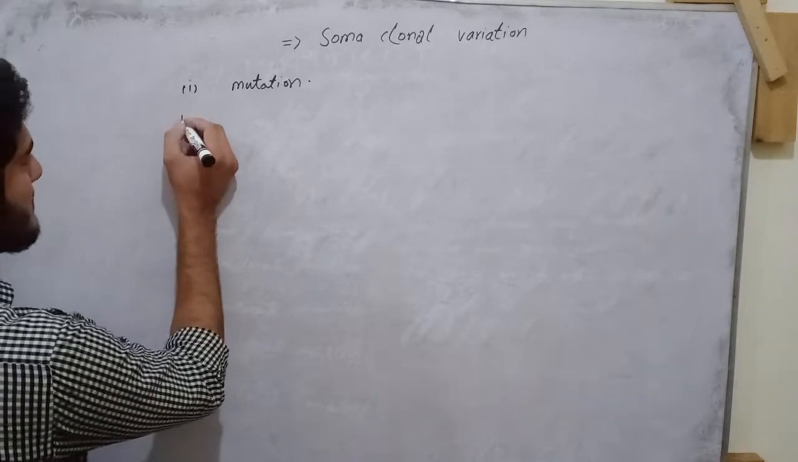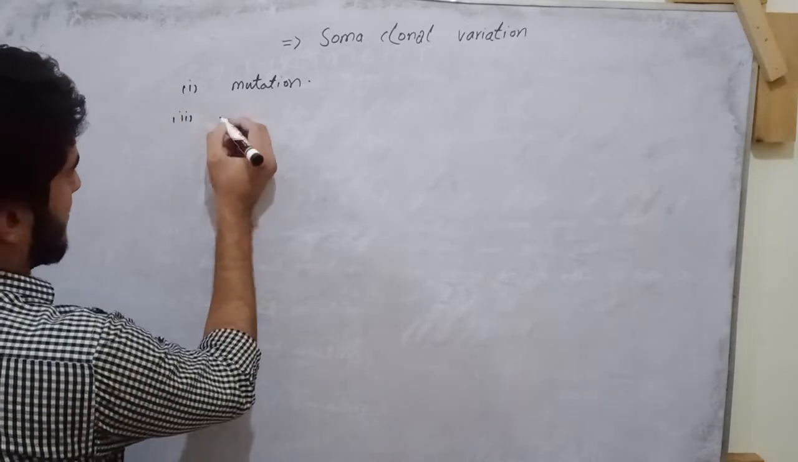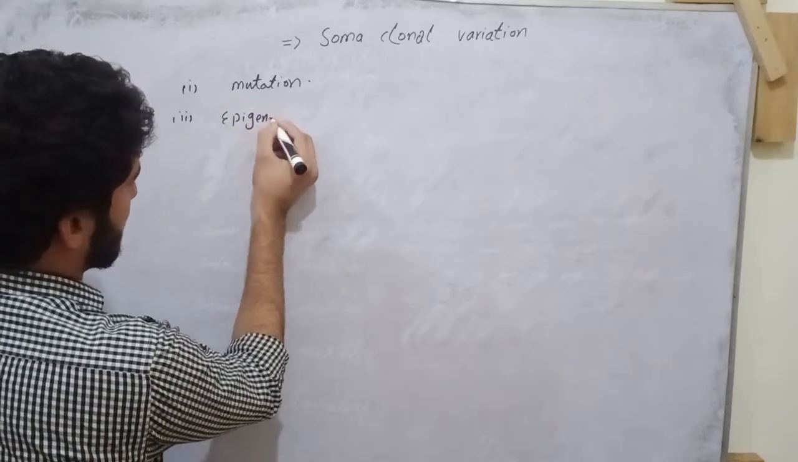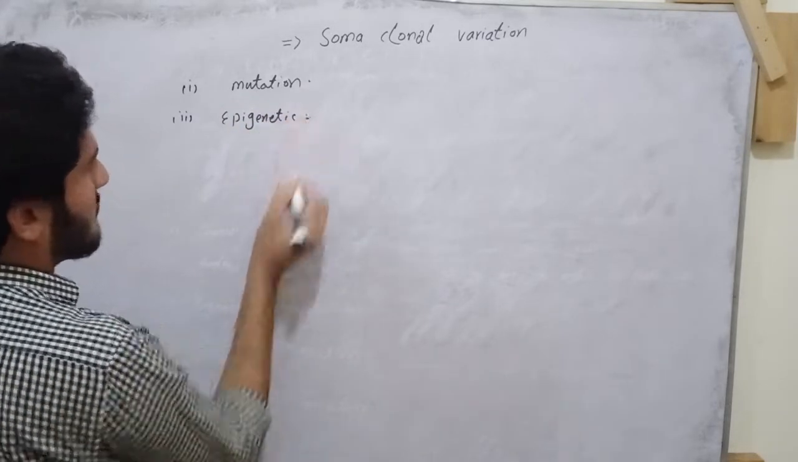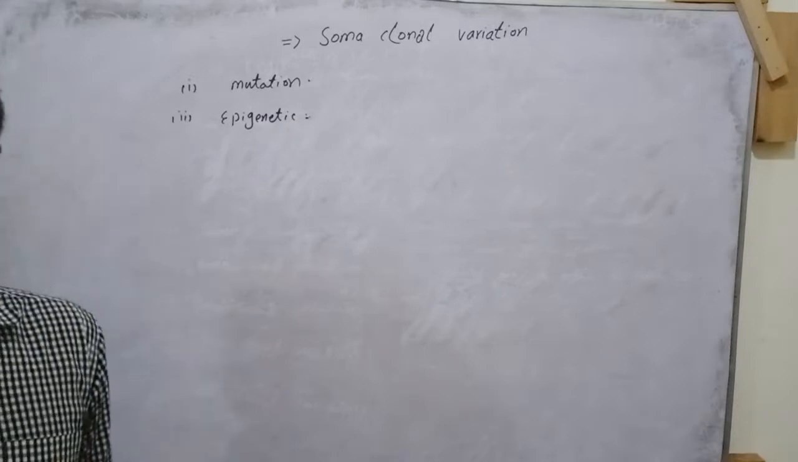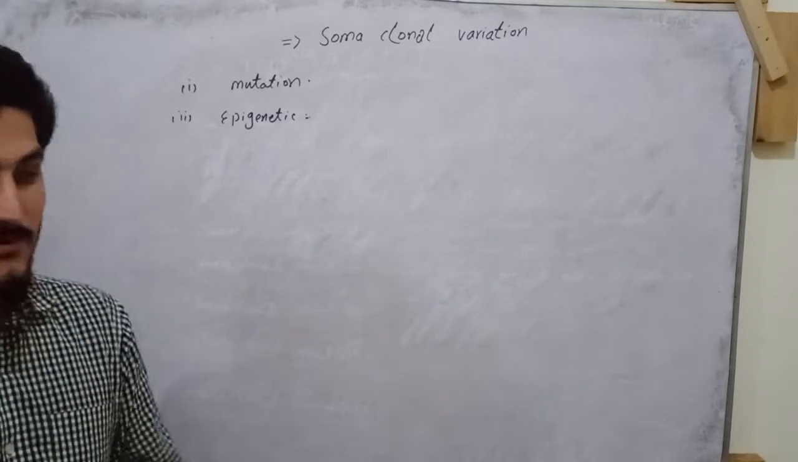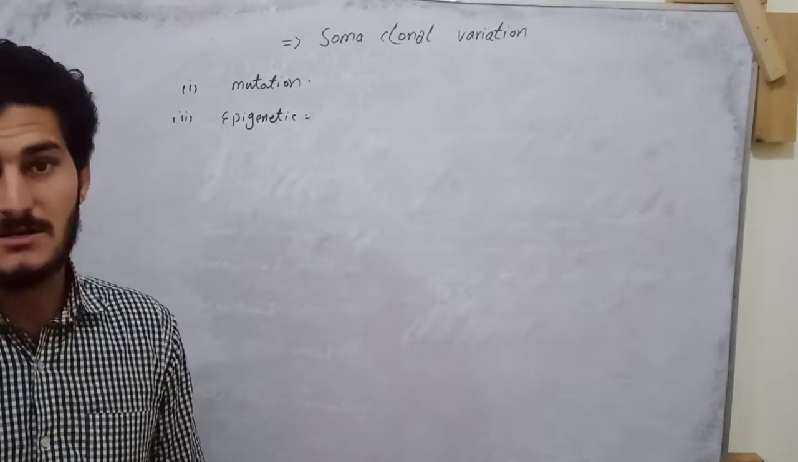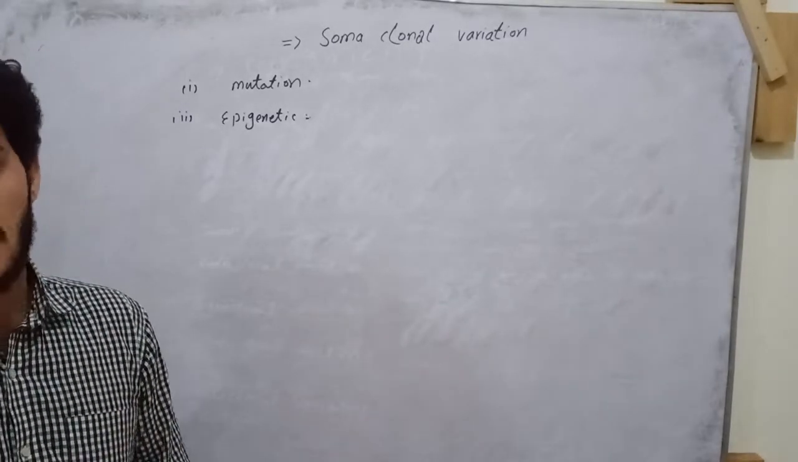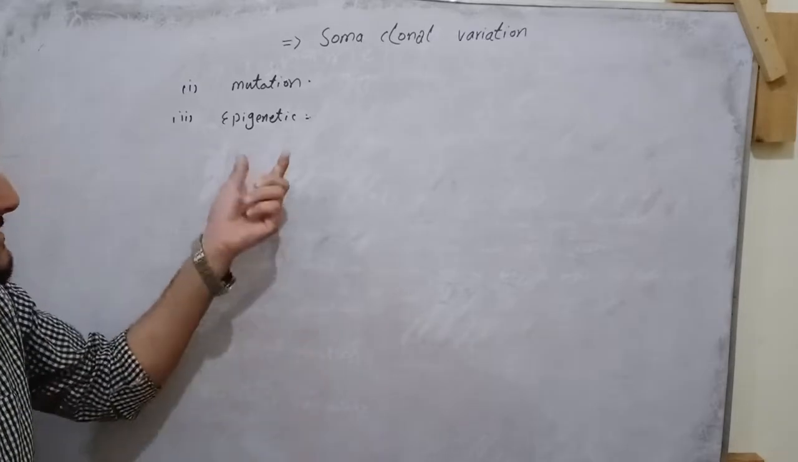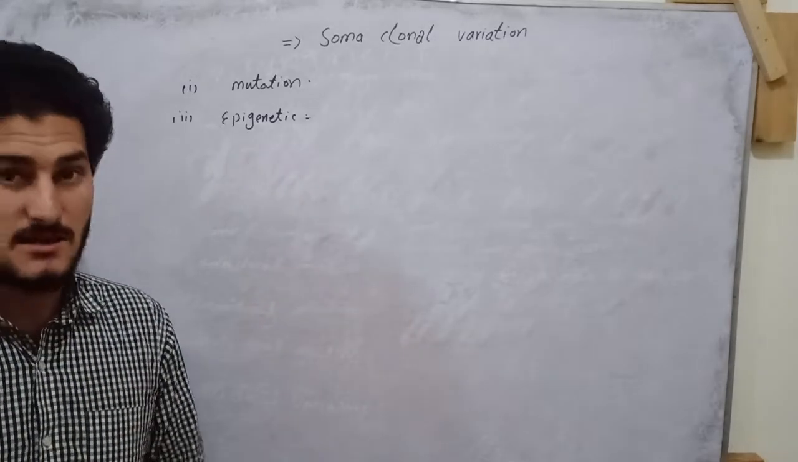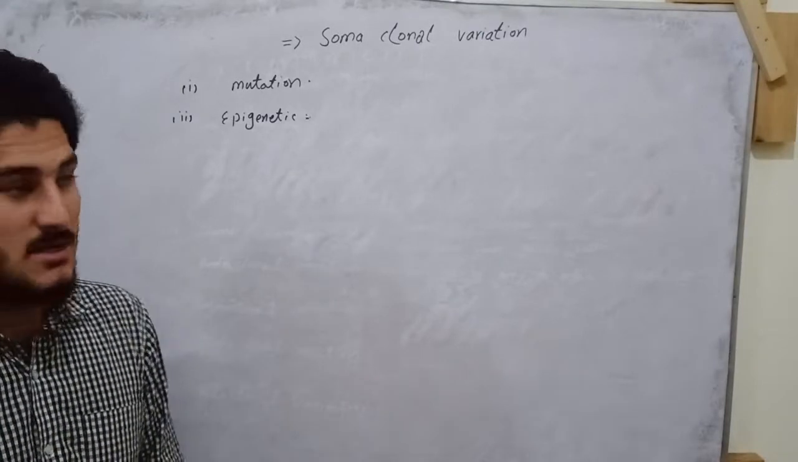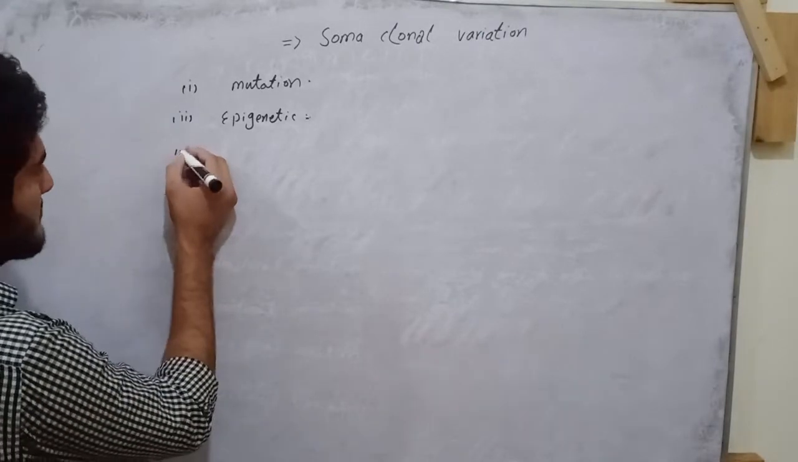Now the second reason is epigenetic. When methyl groups are attached to a DNA sequence, transcription will not occur and the gene will not be expressed. That is why some variation occurs in the tissue culture plant during the process of tissue culture.